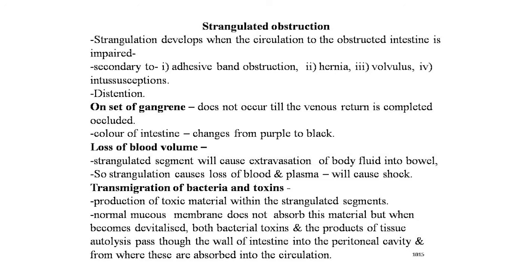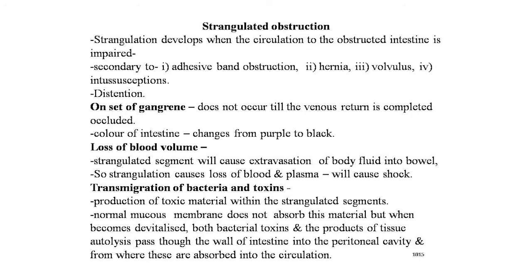Loss of blood volume: strangulated segments will cause extravasation of blood and body fluid into the bowel. So strangulation causes loss of blood and plasma, which will cause hypovolemic shock. Transmigration of bacteria and toxins: production of toxic materials within the strangulated segments. Normal mucous membrane does not absorb this material, but when it becomes devitalized, both bacterial toxins and the products of tissue autolysis pass through the wall of the intestine into the peritoneal cavity, and from there these are absorbed into the circulation.